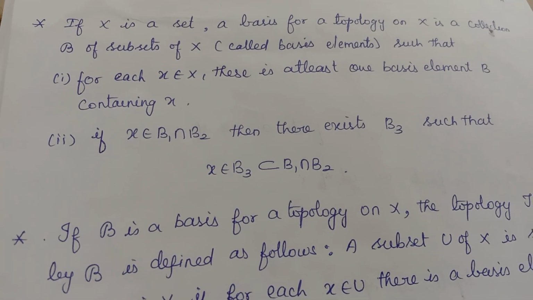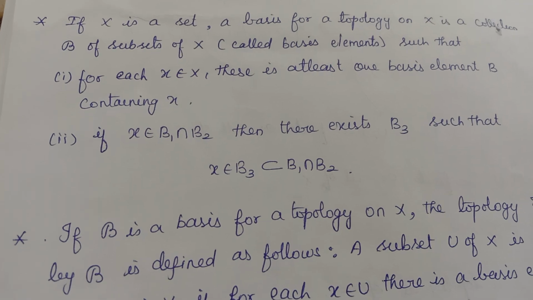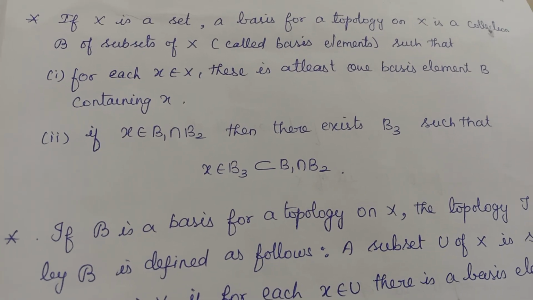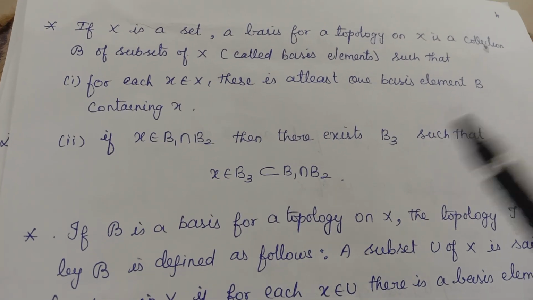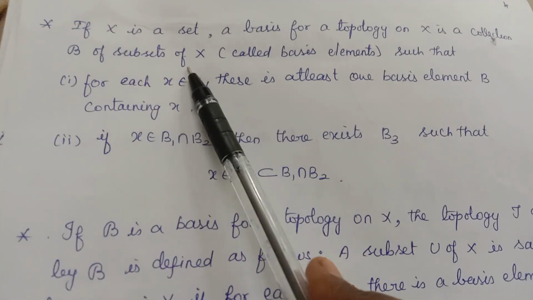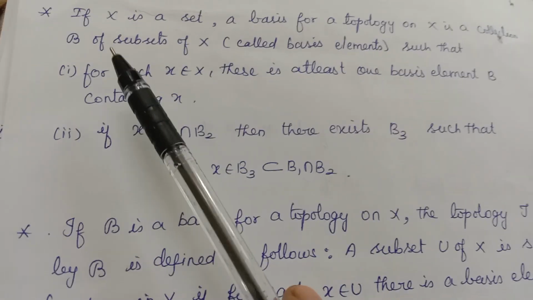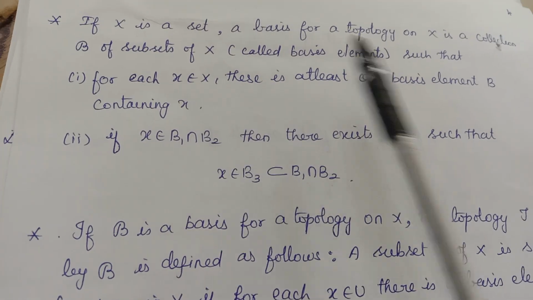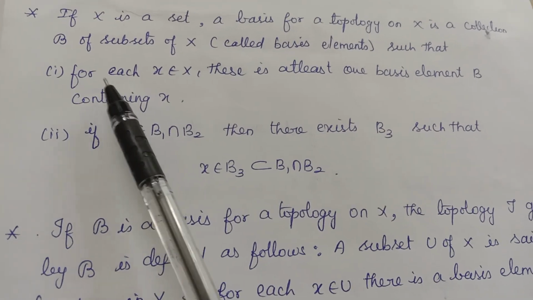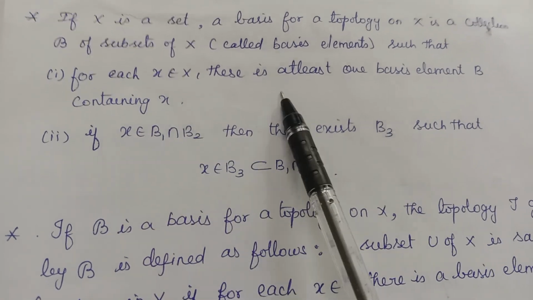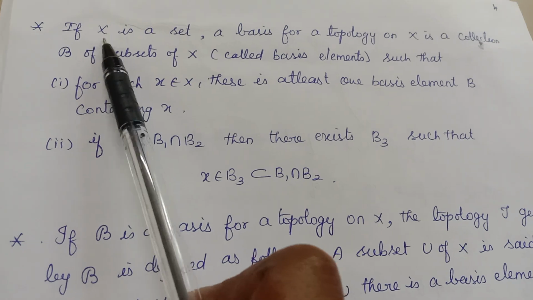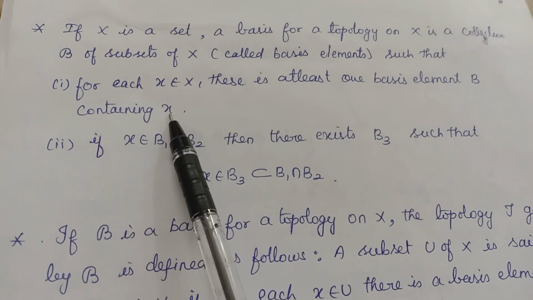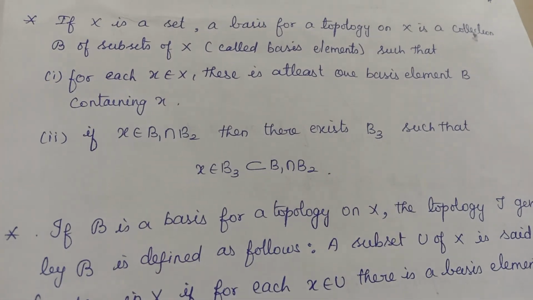The same kind of concept we are going to use here. Basis in topology. Here also, a basis for a topology is again a collection of subsets of X. Topology is also a collection of subsets and basis is also a collection of subsets. Such that, what is the difference? For every element x of X, there exists a basis element B containing x. That is, for each element you can find a basis element containing that element.